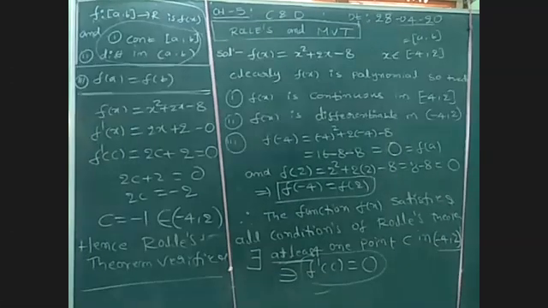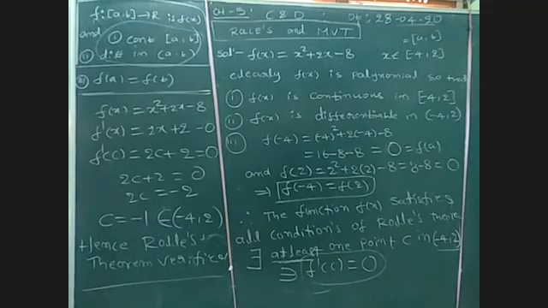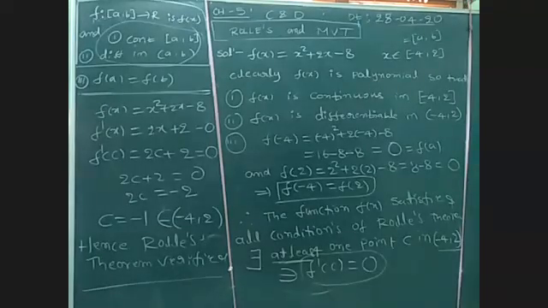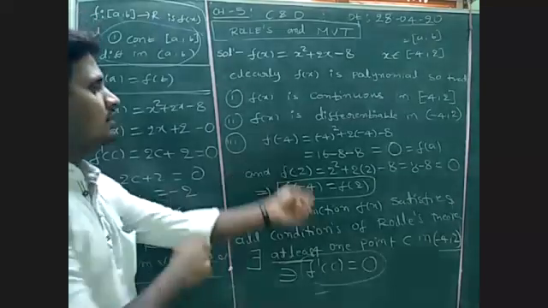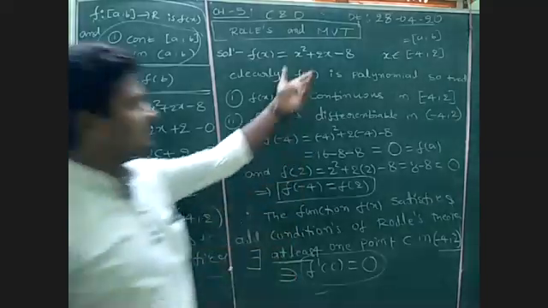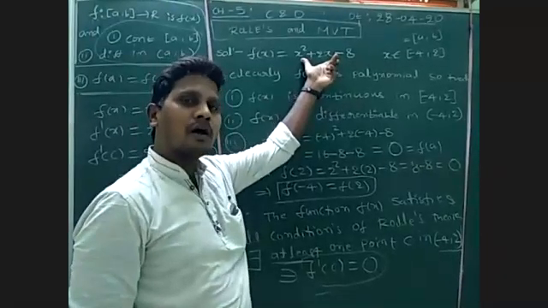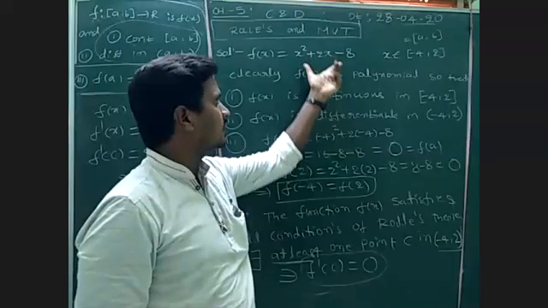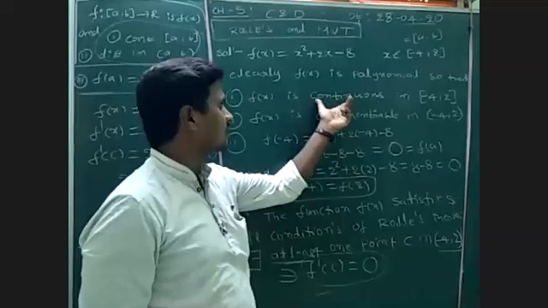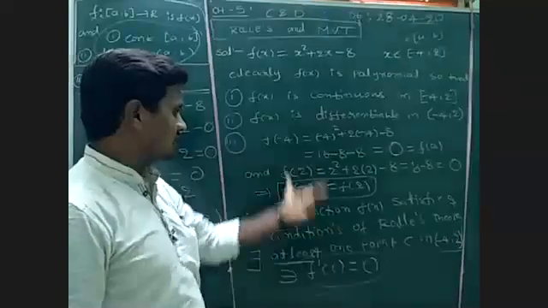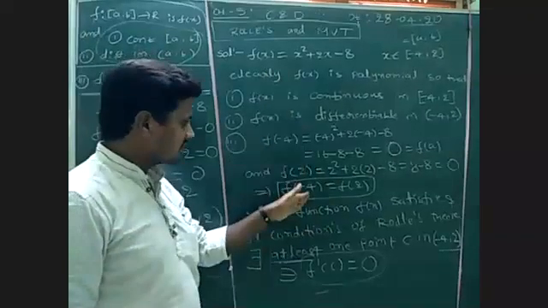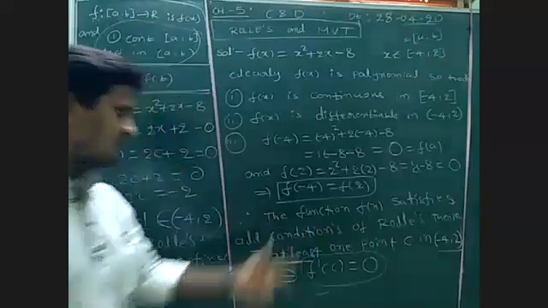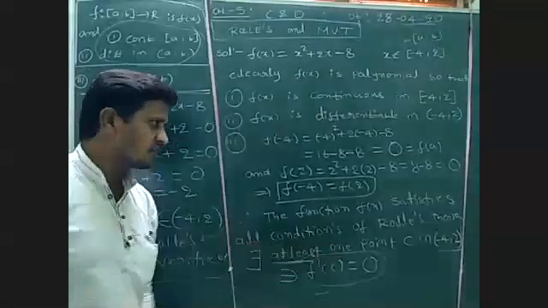Look here. What is the first condition? The first condition is continuous. The second condition is differentiable. So you need to observe whether the function is a polynomial or not. For a polynomial, you can write directly that every polynomial is continuous and differentiable, and then check the third condition. When all three conditions are satisfied, you can write: the function f of x satisfies all conditions of Rolle's theorem.